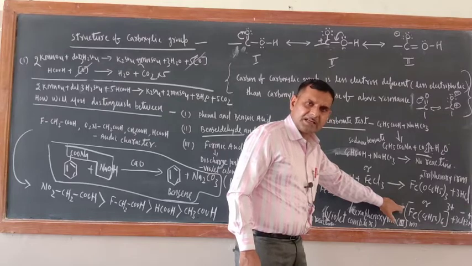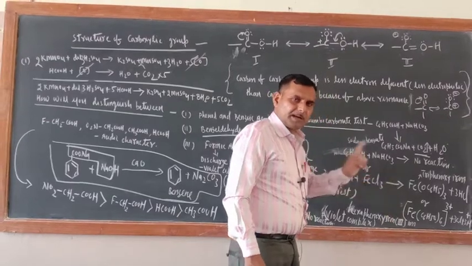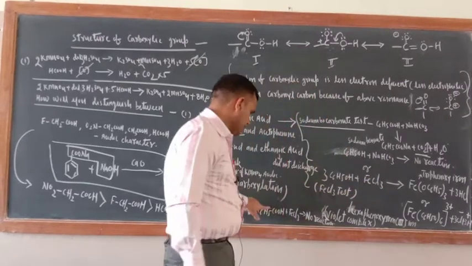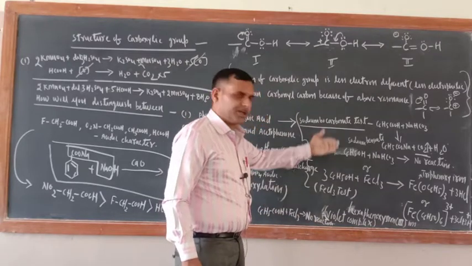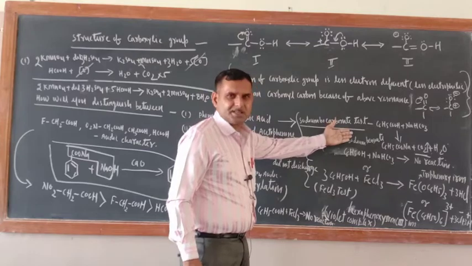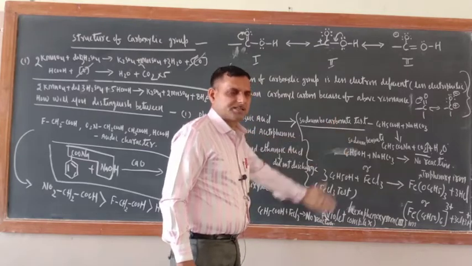Okay. Violet color complex. But benzoic acid will not react. Benzoic acid plus FeCl3, no reaction. So either one you can write. I think this is the easiest one. You should write in this way.